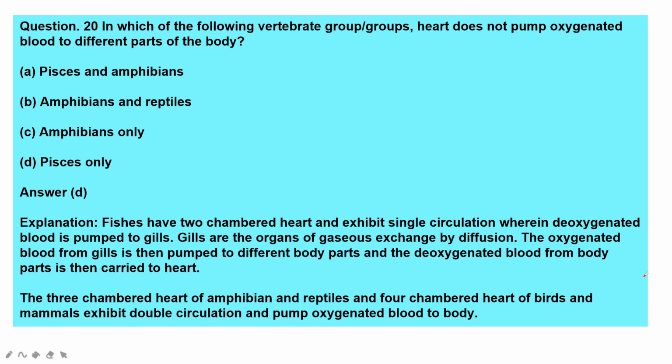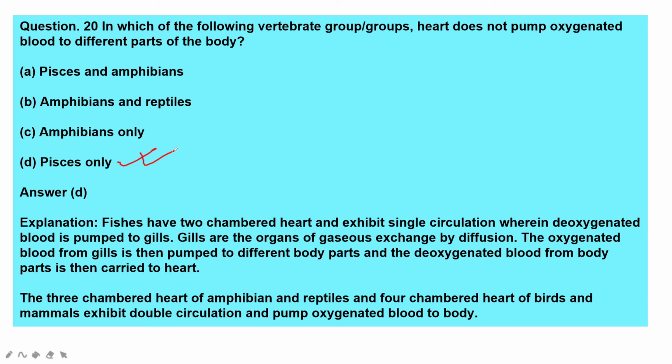Okay, so here, in which of the following vertebrate group or groups does the heart not pump oxygenated blood to different parts of the body? It is the fishes family only, as fishes have a two chambered heart and exhibit single circulation, wherein deoxygenated blood is pumped to gills.